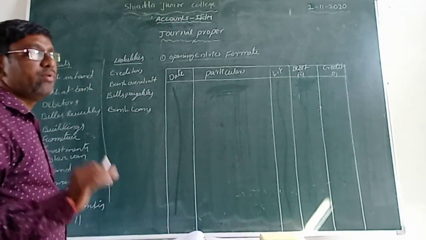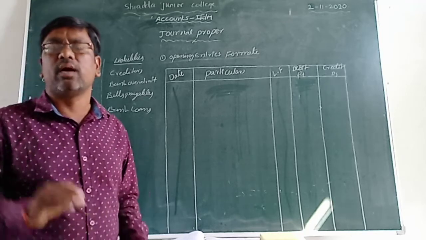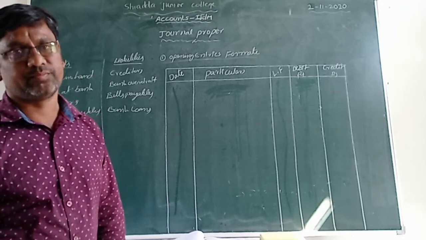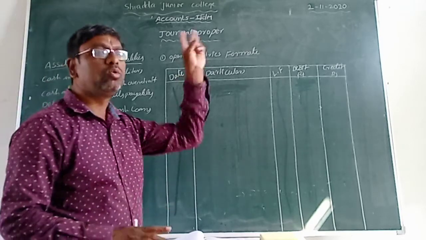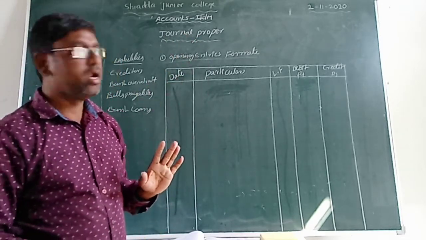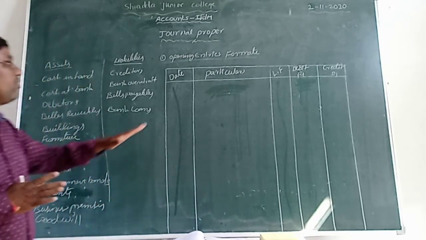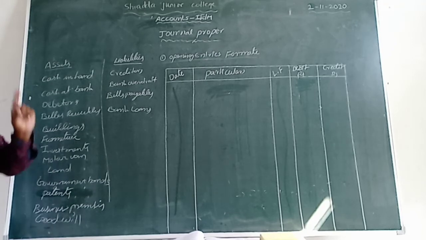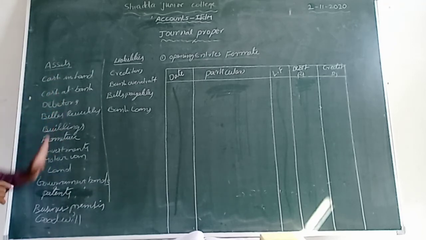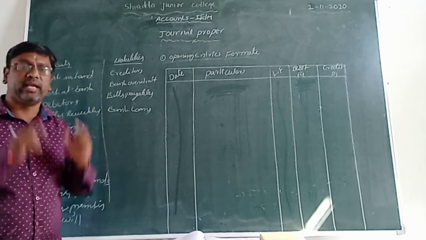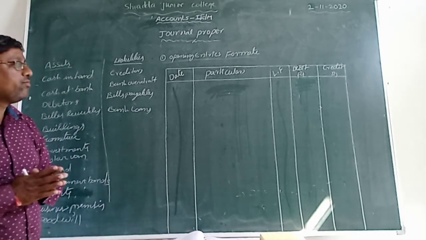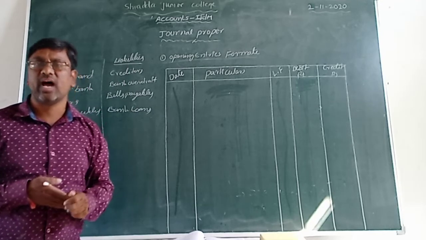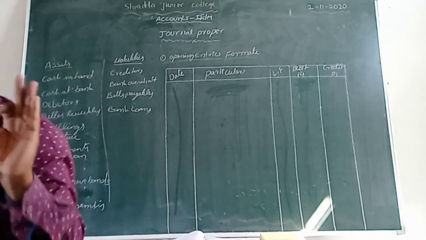It is a very important chapter. It is a compulsory 2 marks oriented chapter from the final examination. We are doing it in just 2 minutes, isn't it? First of all, we do this opening entry format. We identify in the transactions what is asset and what is liability.